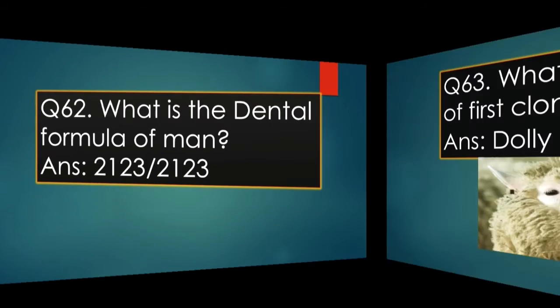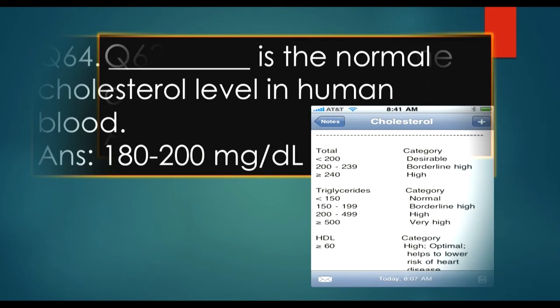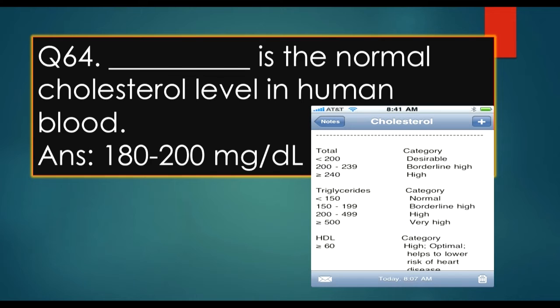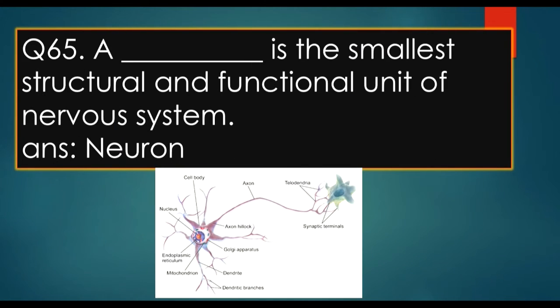Next question: what is the name of the first cloned sheep? Answer is Dolly the sheep. Next question: dash is the normal cholesterol level in human blood? Answer is 120 to 200 milligram per deciliter. DL stands for deciliter, and this figure shows the blood cholesterol. Next question: dash is the smallest structural and functional unit of the nervous system?